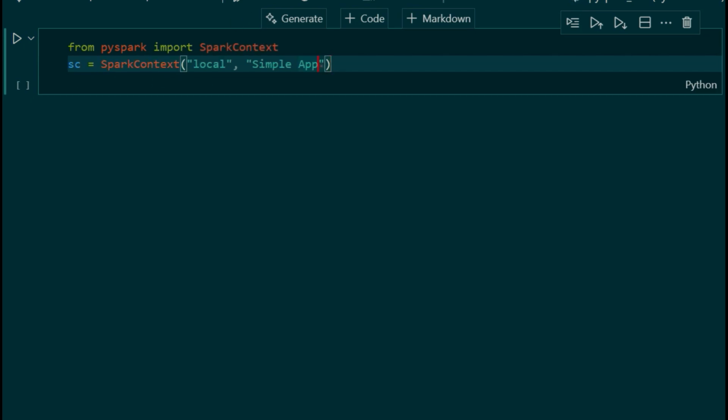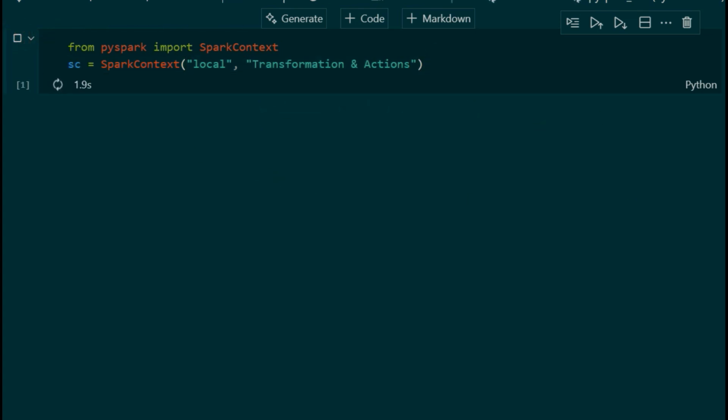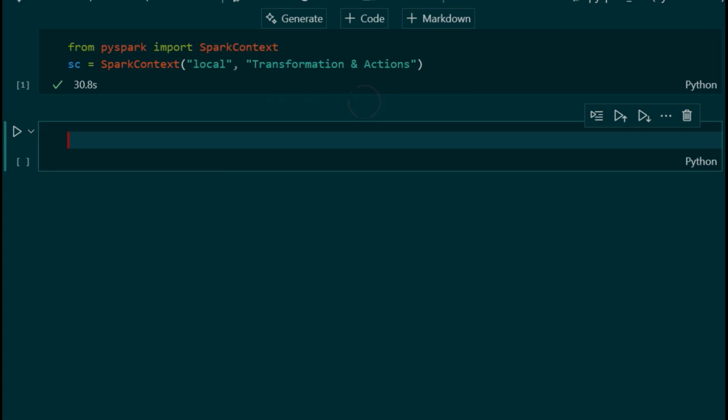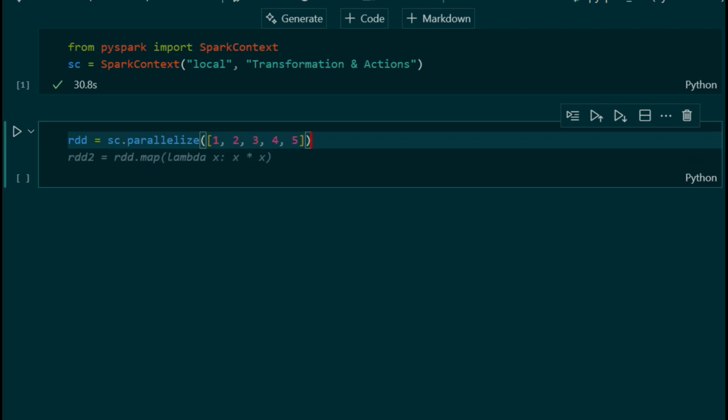This will show lazy evaluation for any type of transformation and action. Let's execute this one. So we have initialized the Spark context. Now we will initialize the RDD with sc.parallelize of 1, 2, 3, 4, 5.